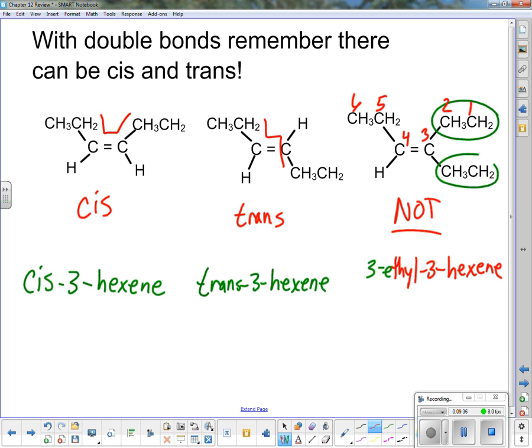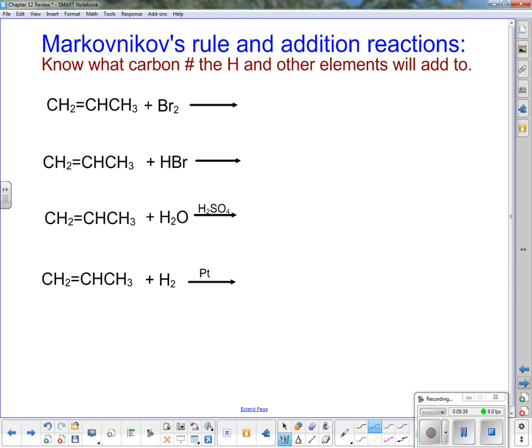Okay? Going forward. Now we got to use Markovnikov's, however you say that, Mr. Marks, rule, and in addition reactions. Now if we're doing the same thing, if we're adding the same thing to both sides of a double bond, like the first equation, all we've got to do is just plug it in. So it's going to be CH3, CHBr, CH3. Now you know I don't like to write it that way. I like to just go 1, 2, 3. I've got a Br here and a Br here. This is known as skeletal form, so you just know where they're going.